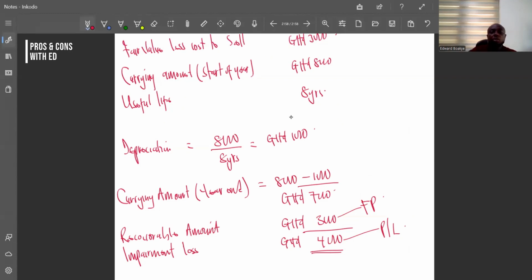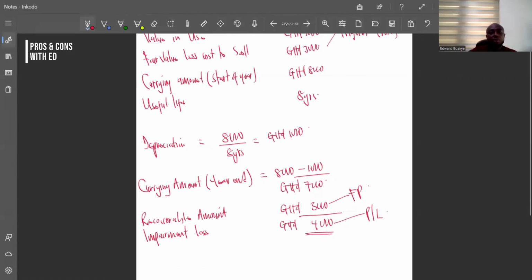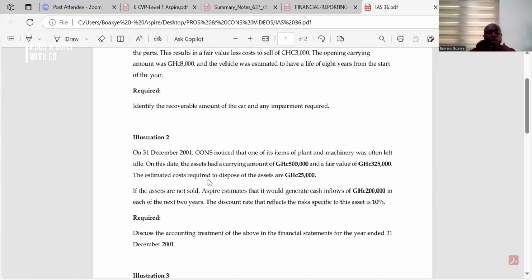All right. So let's look at the next scenario so that we can end our session for today. Now, if you look at the next scenario, on 31st December 2001, Cons noticed that one of its items of plant and machinery was often left idle. On this date, the asset had a carrying amount of 500,000 and a fair value of 325,000. The estimated cost required to dispose of the asset is 25,000.